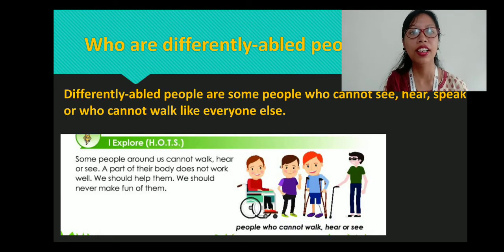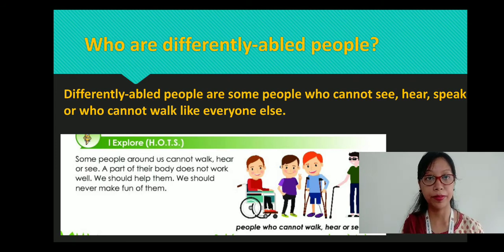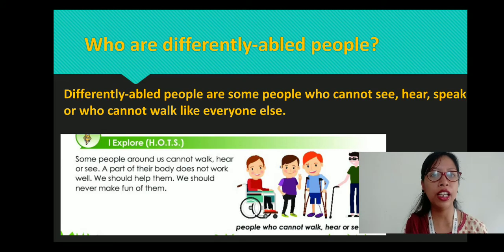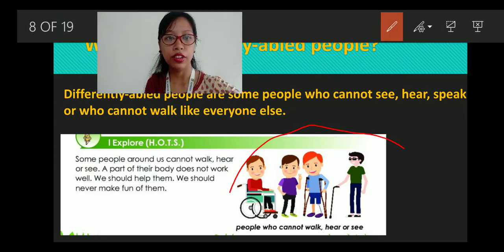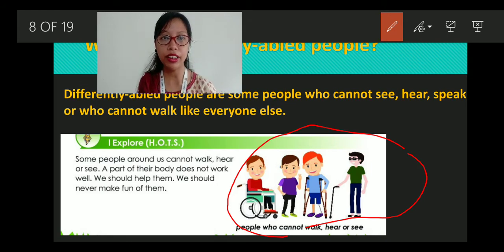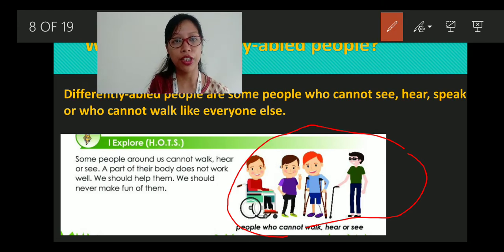Okay, now let's come to the differently able person. Who are differently abled people? So differently able people are some people who cannot see, hear, speak, or who cannot walk like everyone else. Now as you can see here in the picture, so these are the differently able people, right? Let us read it from the book. Some people around us cannot walk, hear, or see. A part of their body does not work well. We should help them. We should never make fun of them.